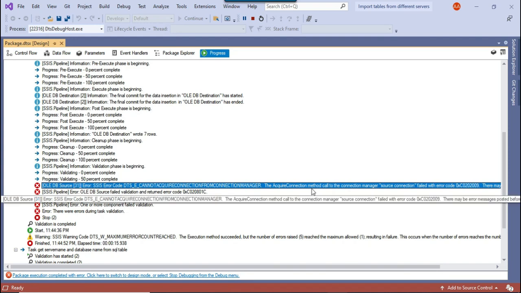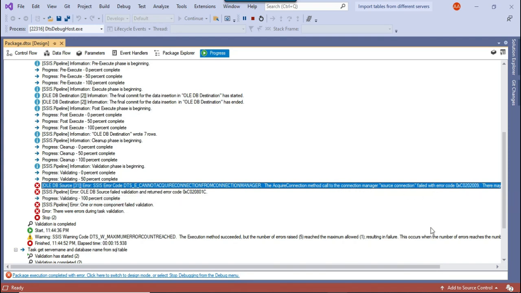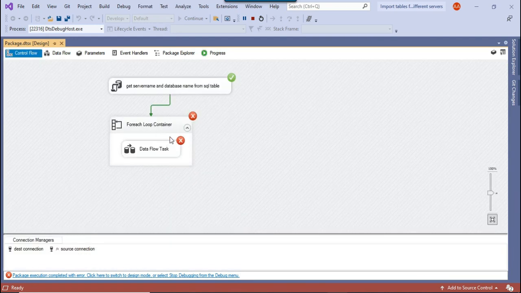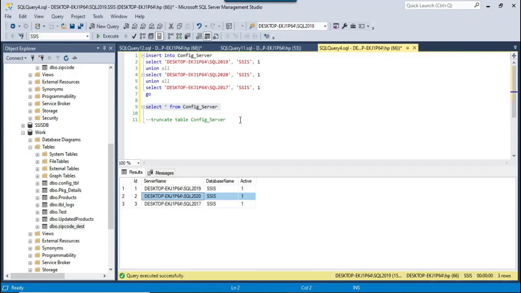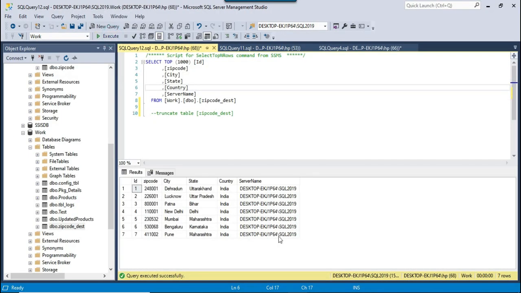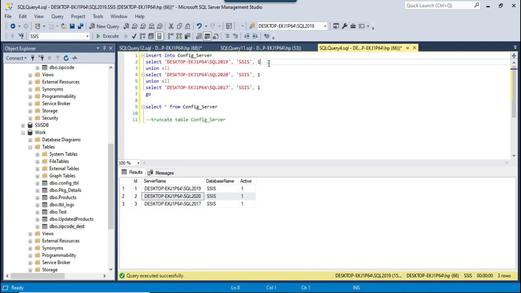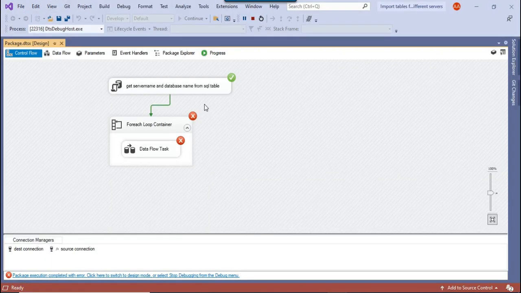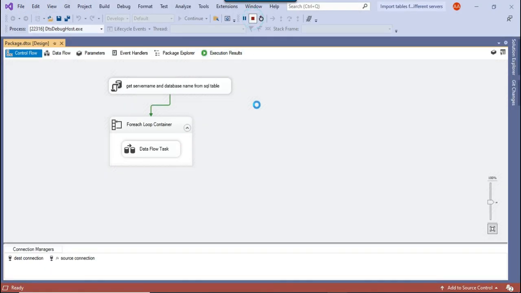The acquire connection method called to the connection manager failed. It can't continue with the third server. So if you check the data now in the SQL server, it inserted only 7 records from the first server, from this one, but for the second server it failed. So what we want is that it should not fail and it should continue with the next server.